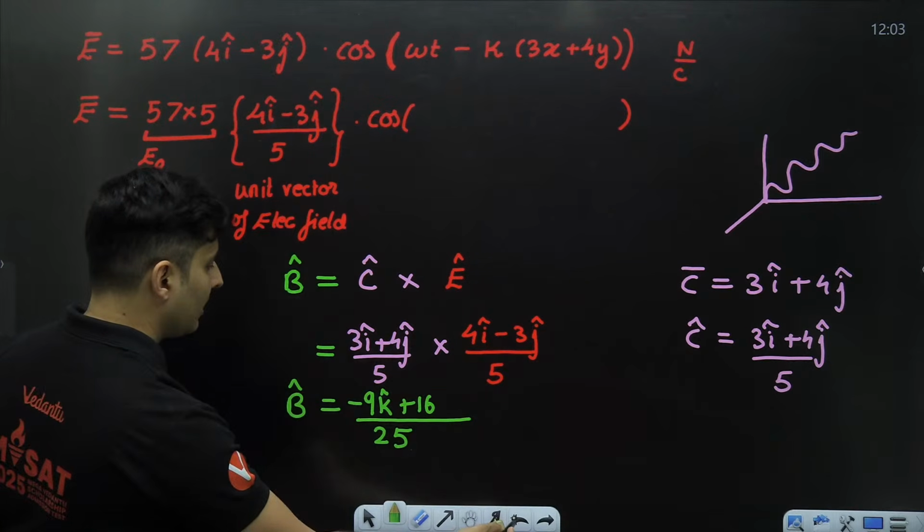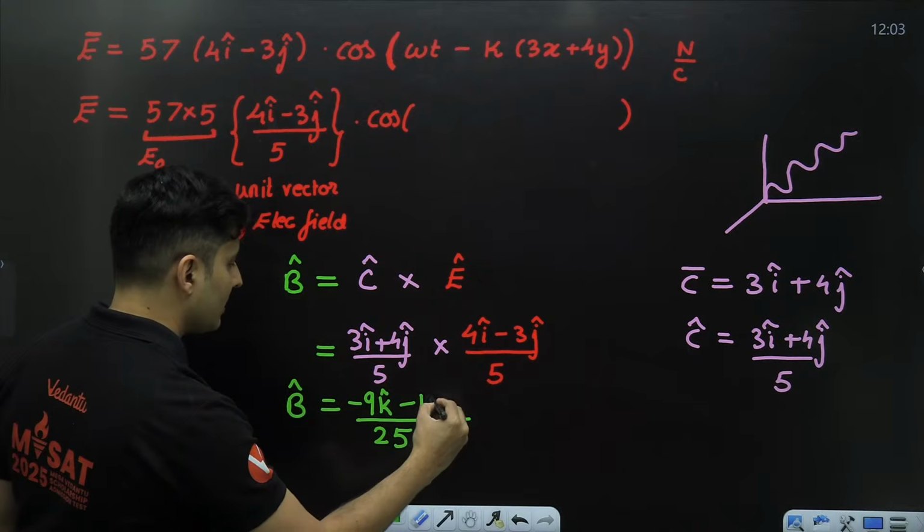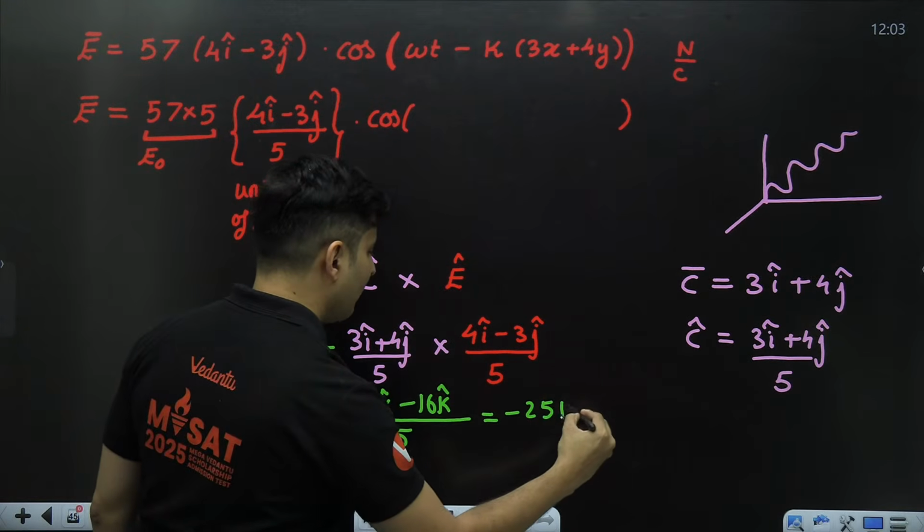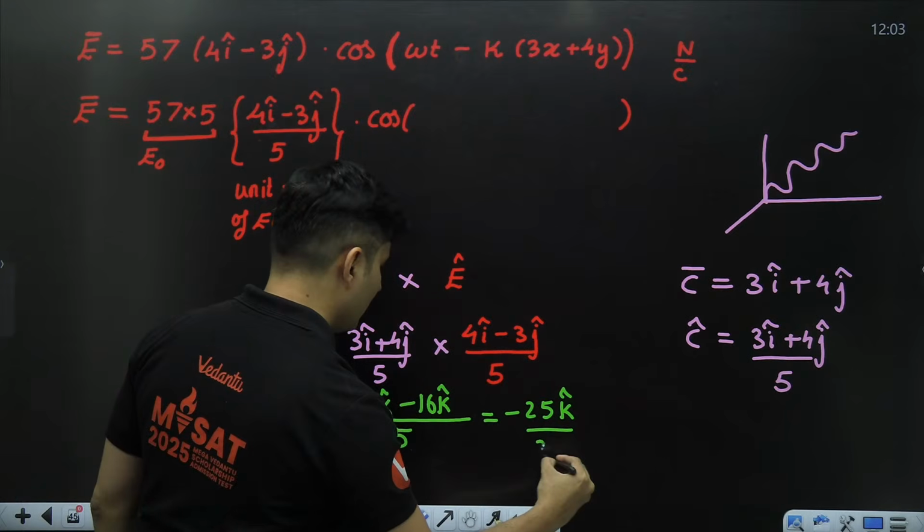Sorry, negative k will be there, my bad. Negative 16k cap. So this will become minus 25k cap by 25.